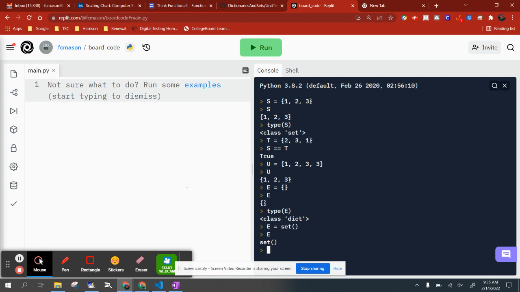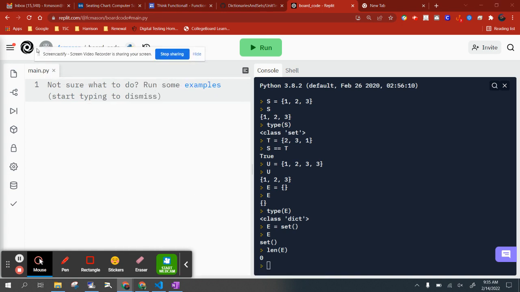Oh, and I'll go ahead and show you this to verify that this is the empty set. With any collection data type in Python, you've got the built-in length function, len. You've got length of lists and tuples and dictionaries and strings, and you've also absolutely got the length of sets as well. And you see that the length of the empty set is 0. So yeah, that is absolutely the empty set.